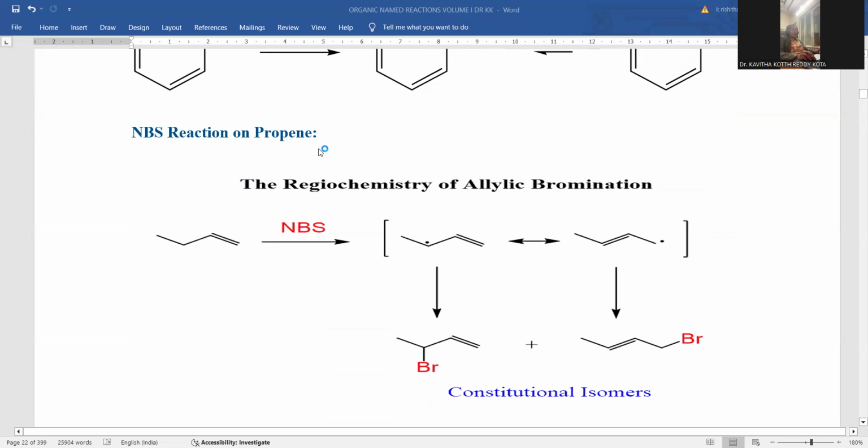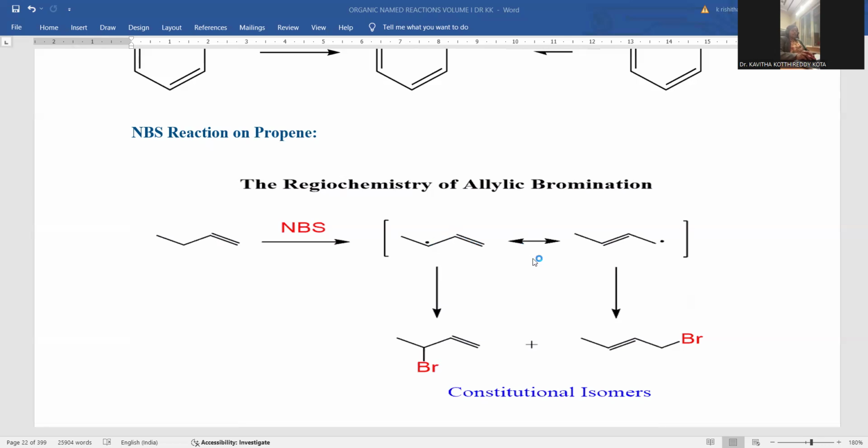N-bromosuccinimide reaction on propene. Again, it proceeds by allylic bromination only. So I'm taking an allylic compound, that is a double bond containing CH2, CH3, 1-butene as the starting material. N-bromosuccinimide is very selective for allylic bromination. Whenever N-bromosuccinimide is treated, there is origination of the carbon free radical, the reaction being facilitated via bond fragmentation, introducing free radical intermediates through homolytic cleavage of the bond, so that here the allylic carbon free radical is originated.